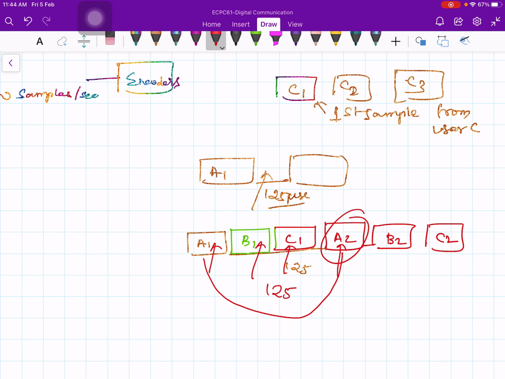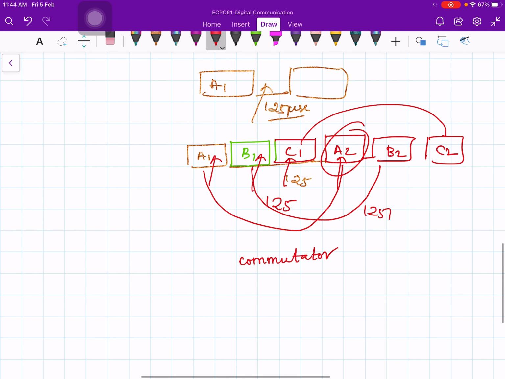Similarly, between B1 and B2 I need 125 microseconds, and between C1 and C2 I need 125 microseconds. Therefore a multiplexer is nothing but a switch or a commutator, which rotates at a multiple of the sampling rate, depending on how many channels you want to multiplex.